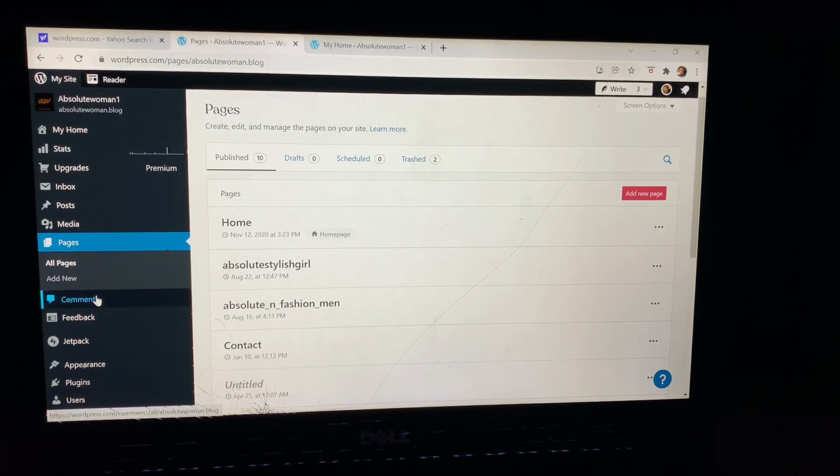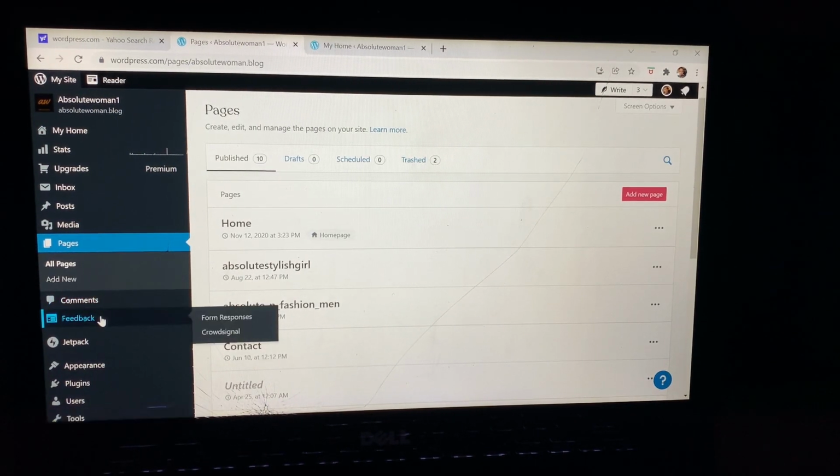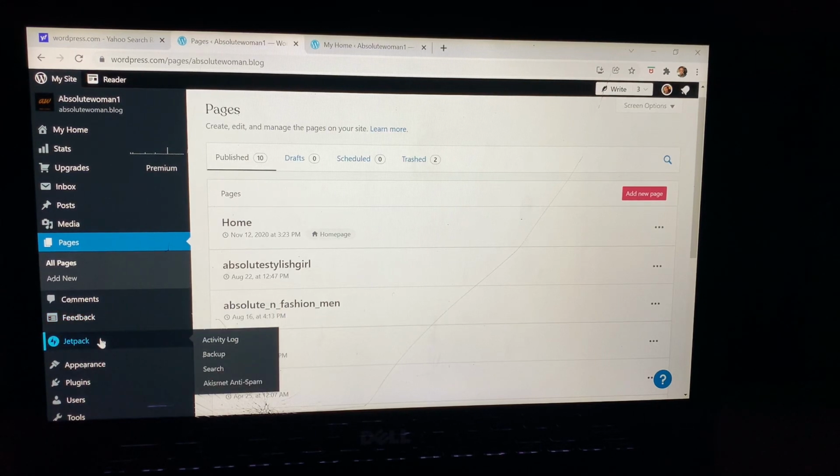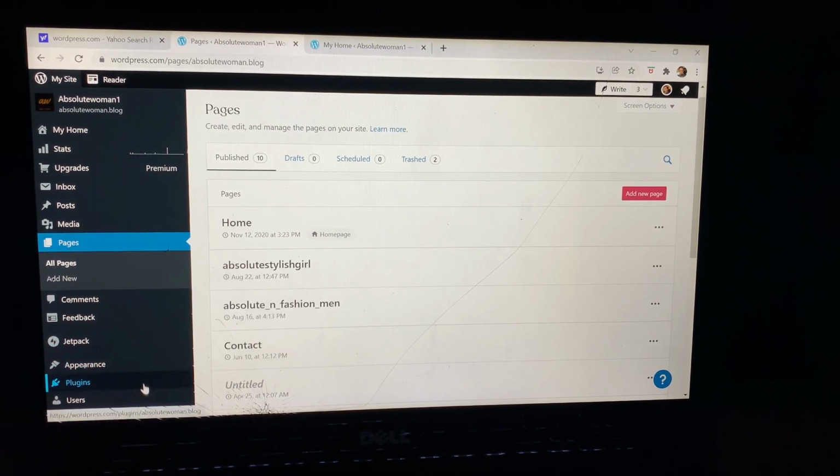So comments, once I have comments, they're going to appear. Feedbacks, when I have feedbacks, will be there. Jetpack, appearance, plugins.